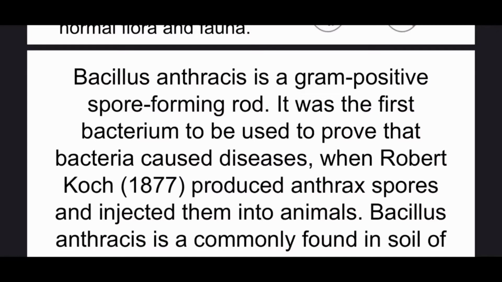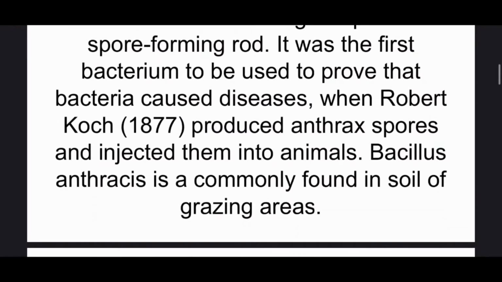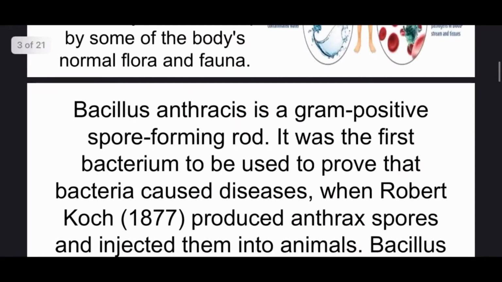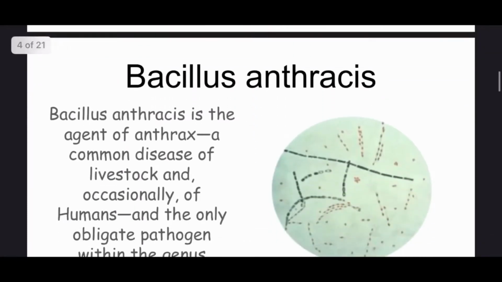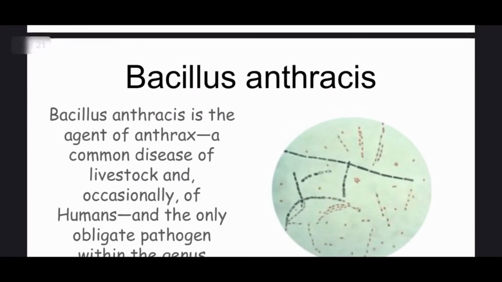It was the first bacterium used to prove that bacteria cause disease, when Robert Koch in 1877 produced anthrax spores and injected them into animals. Bacillus anthracis is commonly found in the soil of grazing areas. It is found in both humans and animals. So we are discussing Bacillus anthracis.